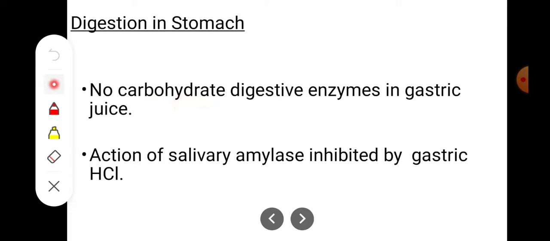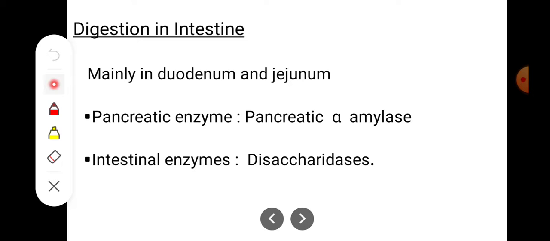No carbohydrate digestive enzyme is seen in gastric juice. And as I already told you, the action of salivary amylase is inhibited by gastric HCl. Next site is the intestine. Mainly it occurs in the duodenum and jejunum.